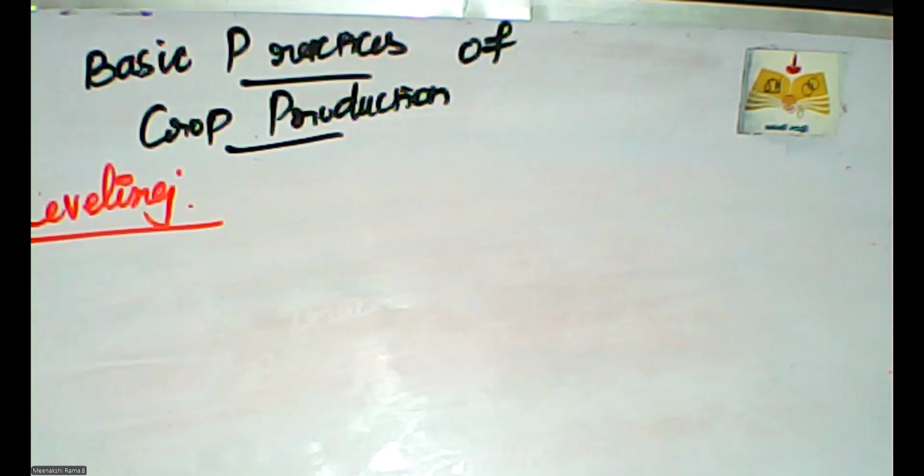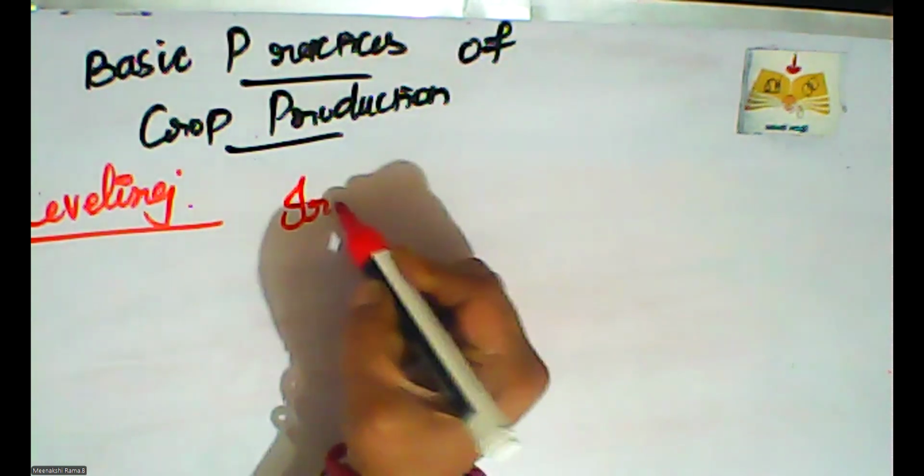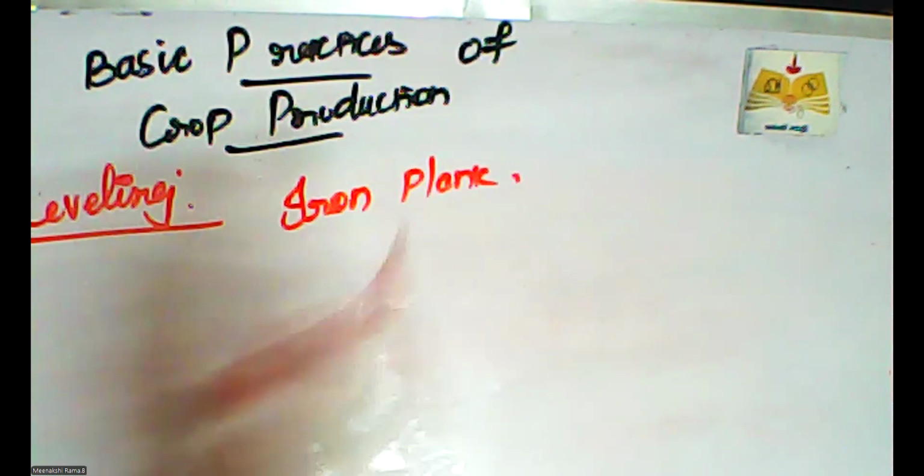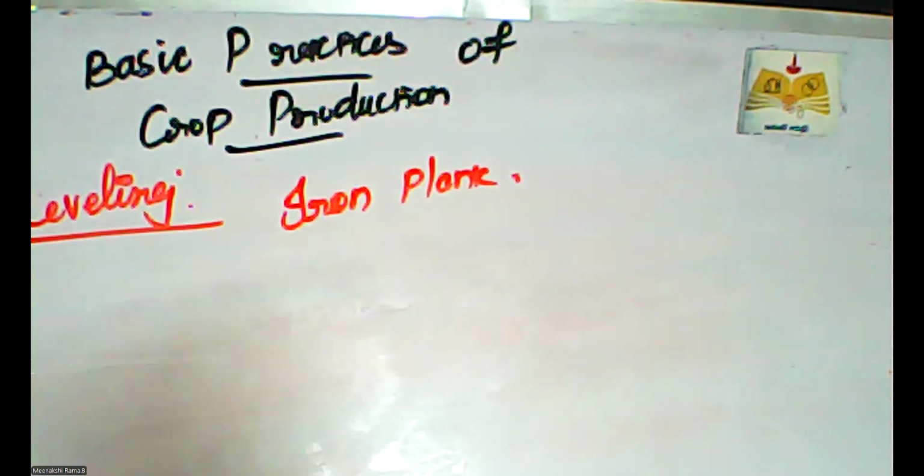The leveling of the soil is done with an implement called a leveler. A heavy wooden or iron plank is used to level the soil. Leveling of the field also helps in the uniform distribution of water during irrigation.